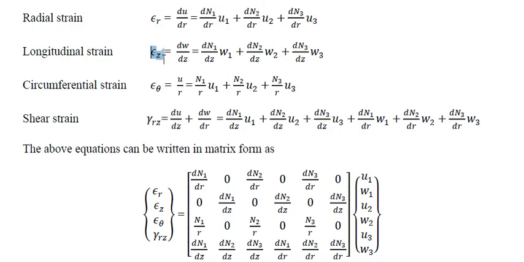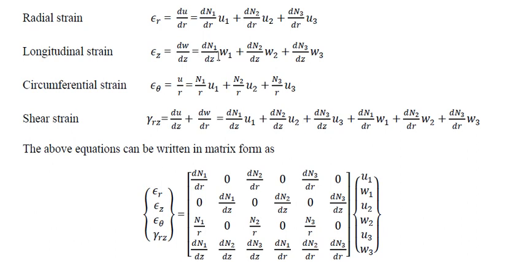Similarly, epsilon z is dw by dz, meaning displacement in the longitudinal direction, where epsilon z is the longitudinal strain. So epsilon z is given by displacement in the longitudinal direction with respect to the load acting in the longitudinal direction. The longitudinal displacement due to the load acting in the longitudinal direction is the longitudinal strain. This is the global value.